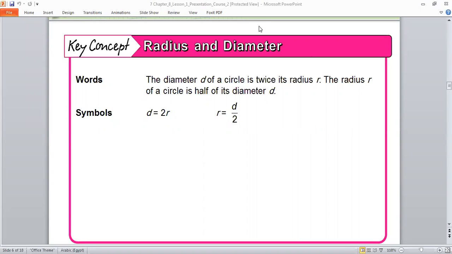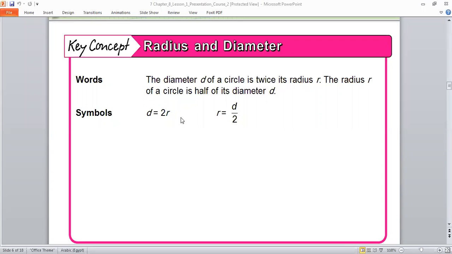Complete. The radius of a circle is half of its diameter. Okay. Let the diameter, ya Ahmed, be like your dad. If your dad is double your age, I will say that D is equal to 2R. So R, it means you, equals what of your dad? You are half of your dad. Again, dad is double you.